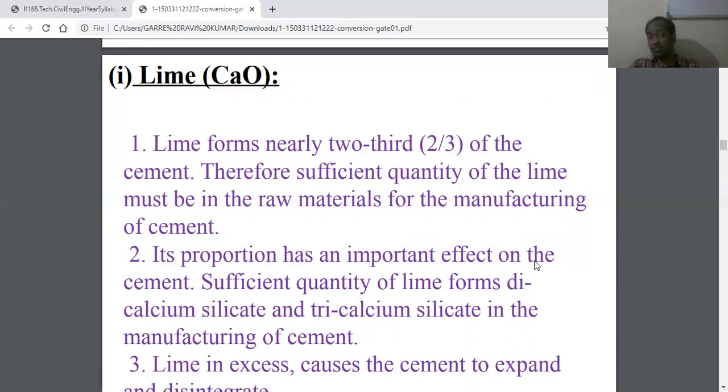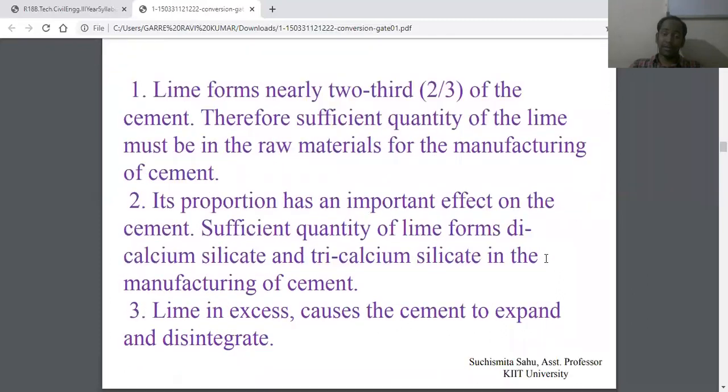Therefore, a sufficient quantity of lime must be in the raw materials for the manufacturing of cement. Its proportion has an important effect on the cement. A sufficient quantity of lime forms dicalcium silicate and tricalcium silicate. Lime in excess causes the cement to expand and disintegrate.